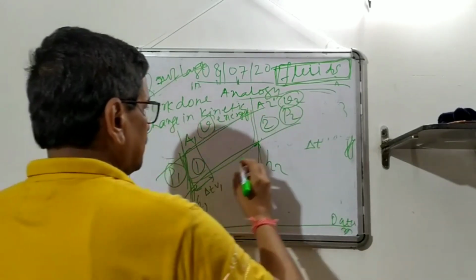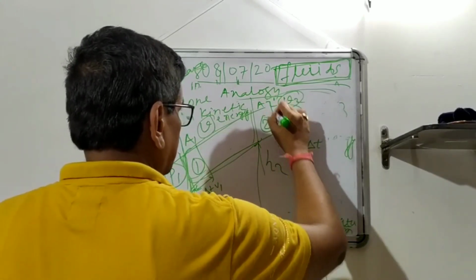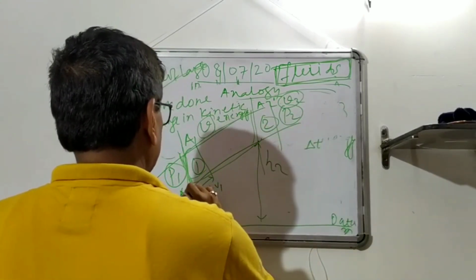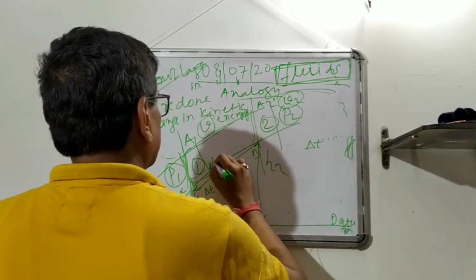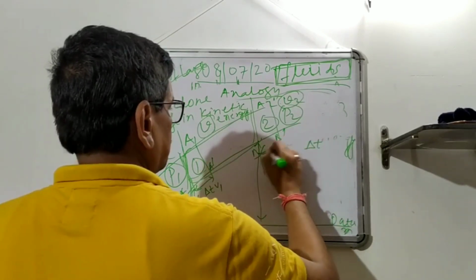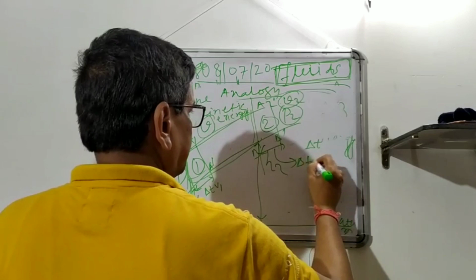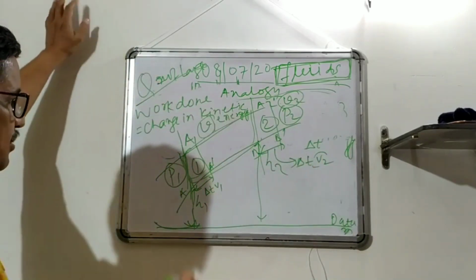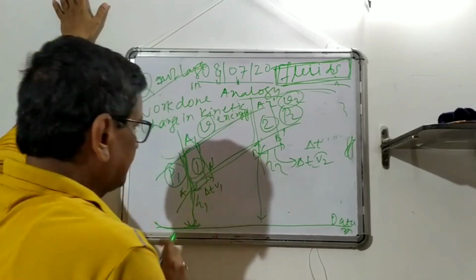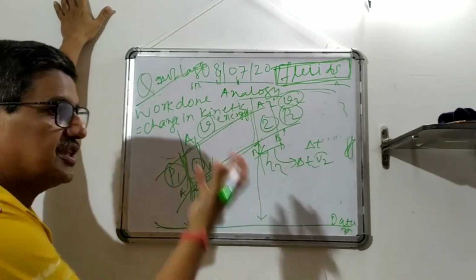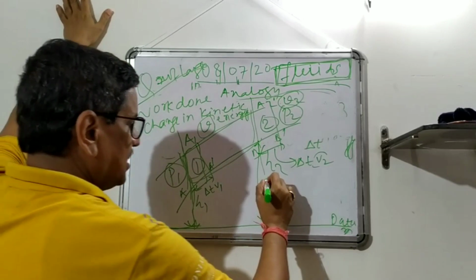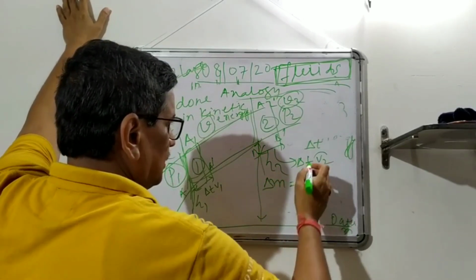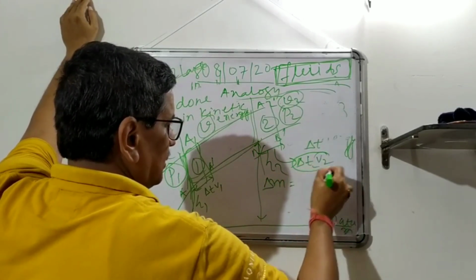Okay. So now I'm drawing this line. I'm saying this is A, B, and this is A dash, B dash. So this is equal to delta t into v2. That is velocity. So what is the mass of the liquid which has flowed through this section? That is precisely the mass for which conservation is to be calculated. So that mass is what?